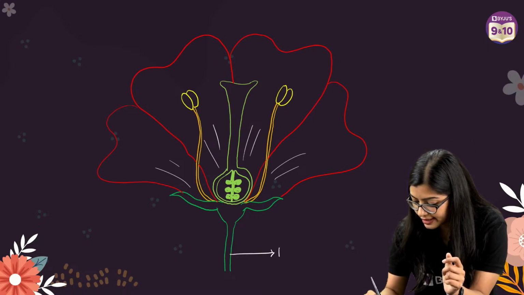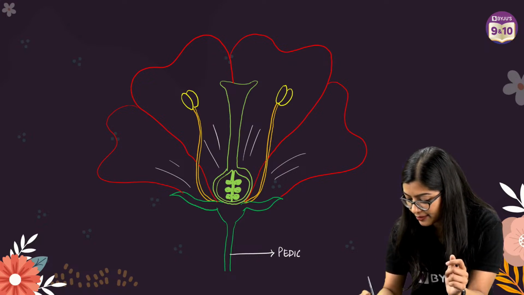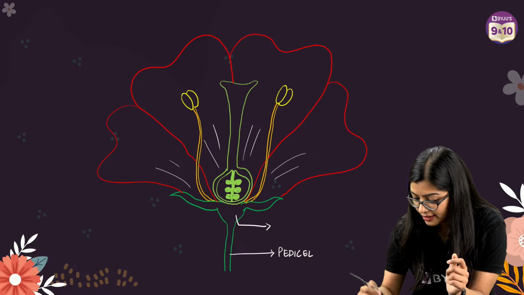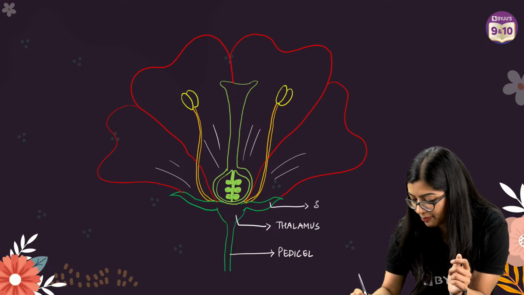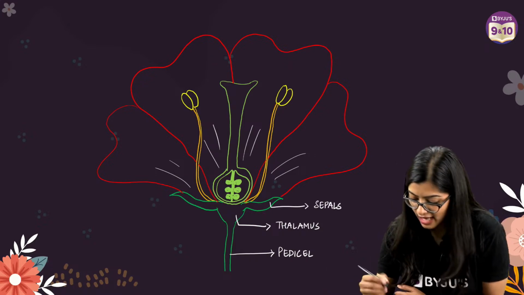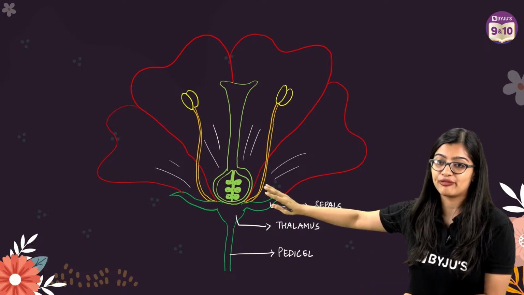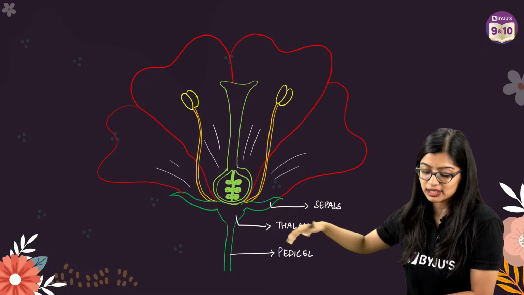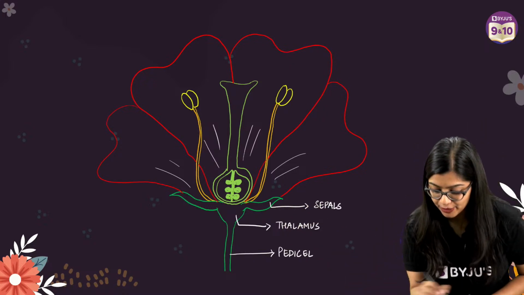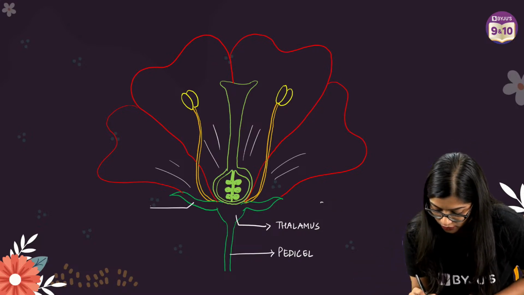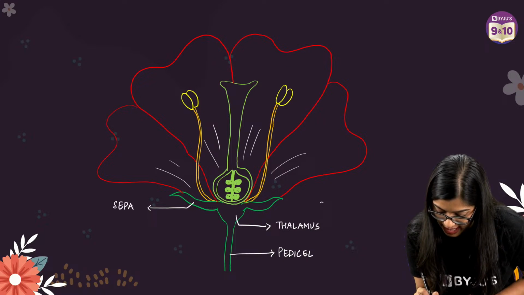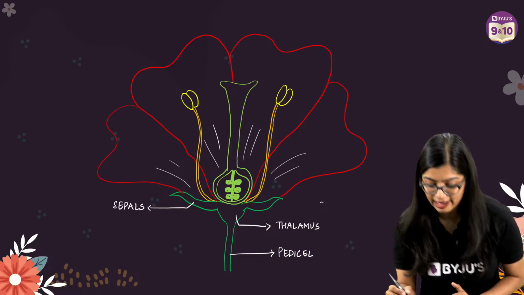Thank you, thank you. Now you have to label also. See, draw a neat label diagram. So you will label it. In this case, we will start with labeling the pedicel, right? So we have pedicel, then we have thalamus, right? Then you can label the sepals here, right? Now, always make it a point to label on one side of it. Now, I started labeling on my right side, so I might cover the content, but I'll try to label it on the left side, okay? So, let me label the sepals on this side. Preferably at all times when you are labeling, label towards your left, okay?